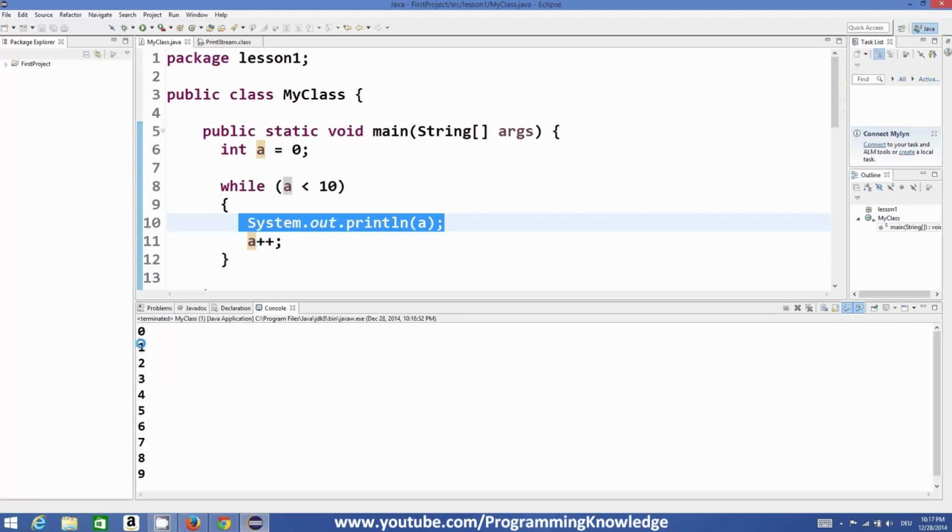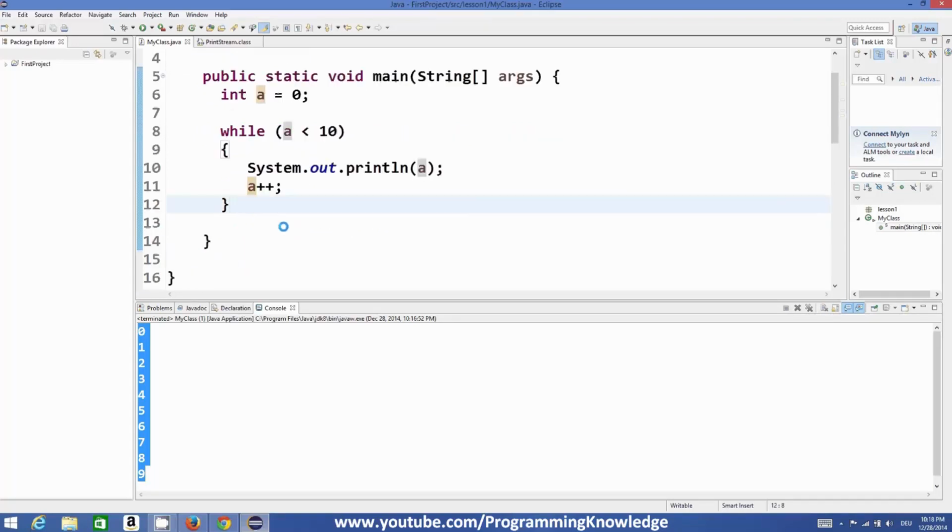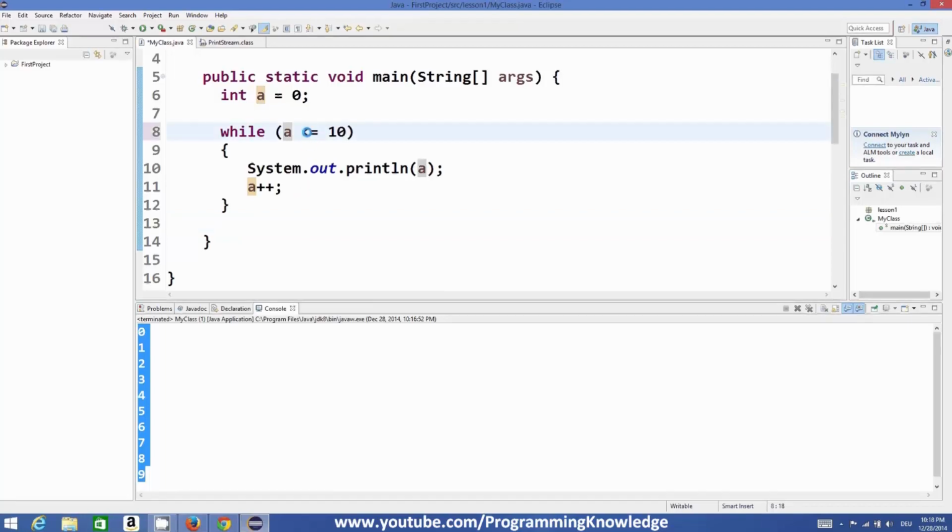So it printed the value of a until 9, but when the value of a becomes 10, 10 is not less than 10, so the condition is false and we go out of the loop and the program is terminated. In the same way, if you do something like less than or equal to, this will print the value of a until 10.